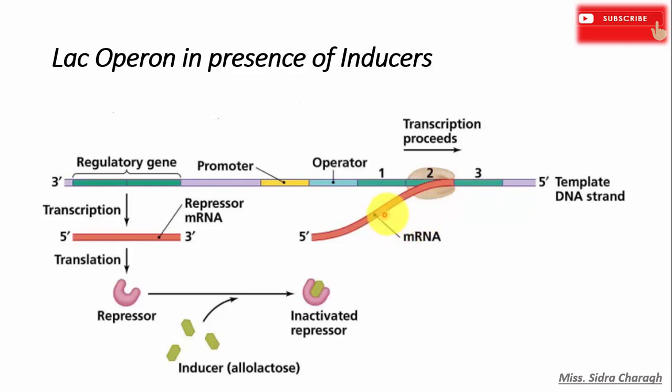That messenger RNA is then translated to produce all three enzymes in large amounts. And if we remove the inducer, that is allolactose, then the lac repressor again binds to the operator site and transcription is inhibited almost immediately.